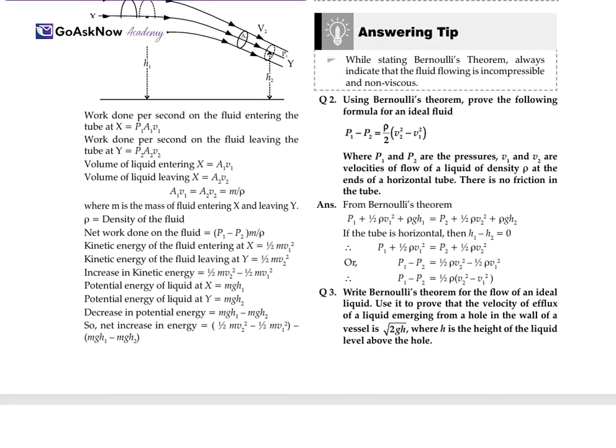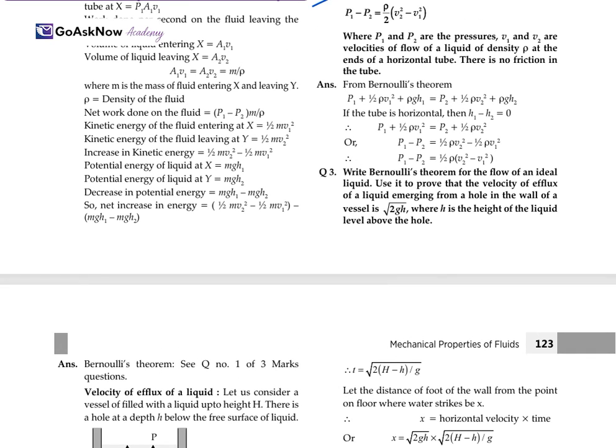Now moving to the next: using the Bernoulli's theorem, prove the following formula for an ideal fluid. This formula is there, we'll have to prove it. So we know the Bernoulli's theorem: P1 plus half rho v1 square plus rho g h1, kinetic and potential energy. So in the tube, horizontal flow, then h1 minus h2 is equal to 0. So simplify this equation here, you get P1 minus P2 is equal to half rho v2 square minus half rho v1 square. So P1 minus P2 is equal to half rho (v2 square minus v1 square). So this is what the Bernoulli's theorem is, and from the Bernoulli's theorem, we have proved the equation.